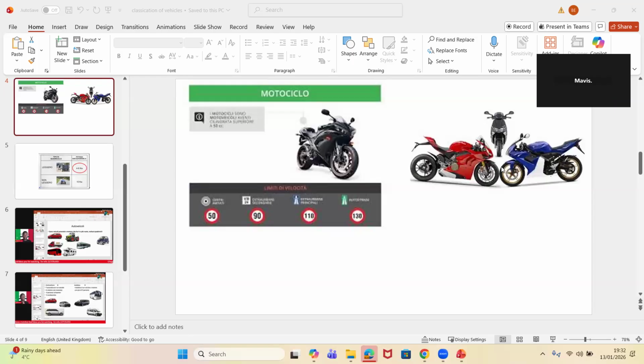Inferiore. Students, these things are important. If it is a motorcycle, it is superior, it is more than 50. Mrs. Annabelle, the cylinder of a motorcycle is more than 50 centimeters cube. If it is a ciclomotore, it is lesser, it is inferior. Don't forget this thing I told you. It is very, very important. Alright, let's move on.